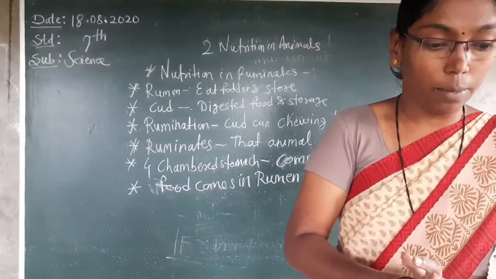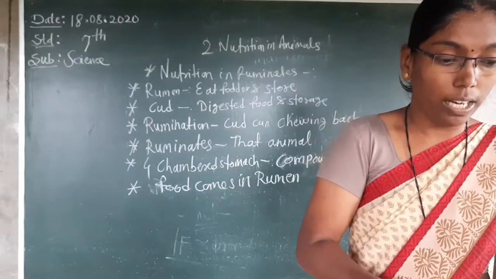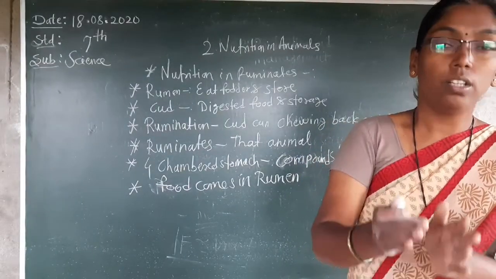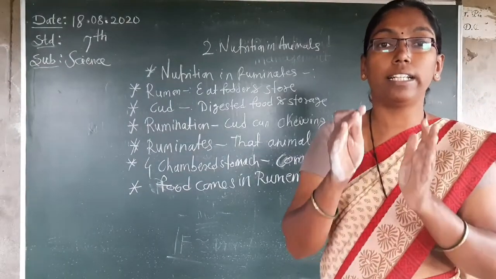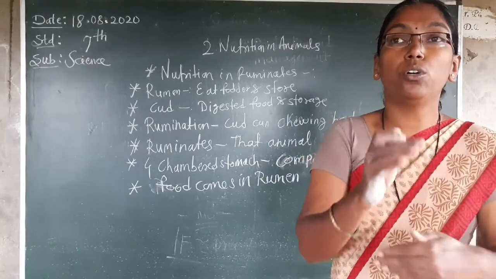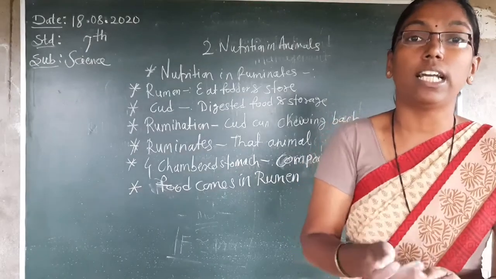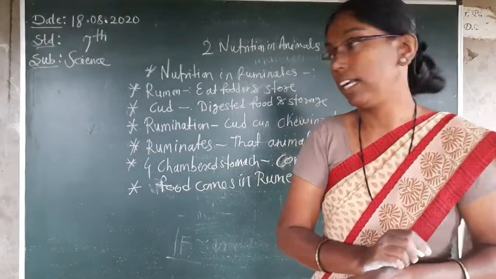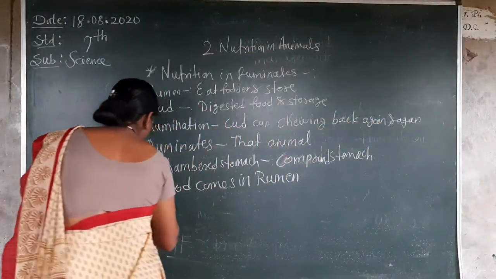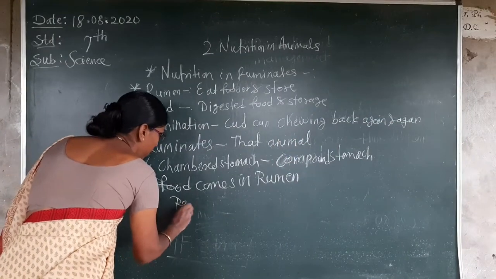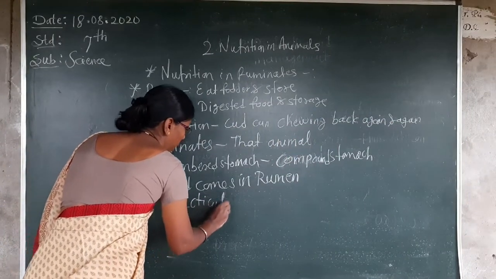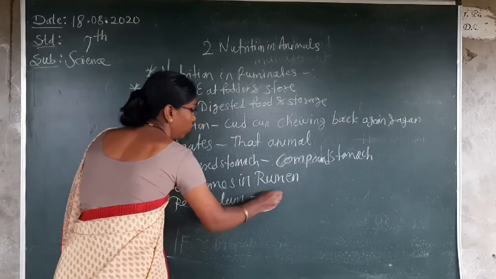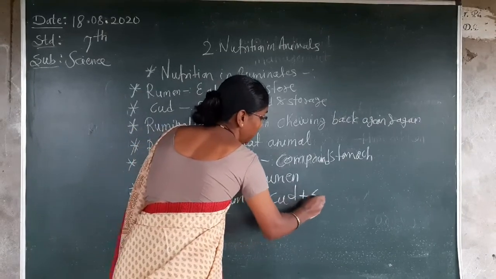And what does the reticulum mean? The food present in the mouth, the cud, continues to be mixed with the saliva, so reticulum is equal to cud plus saliva. Second, reticulum is equal to fluid plus saliva.